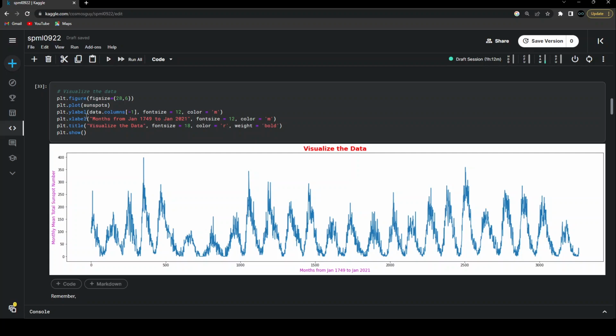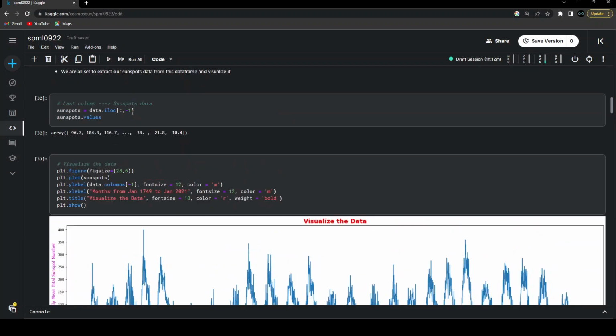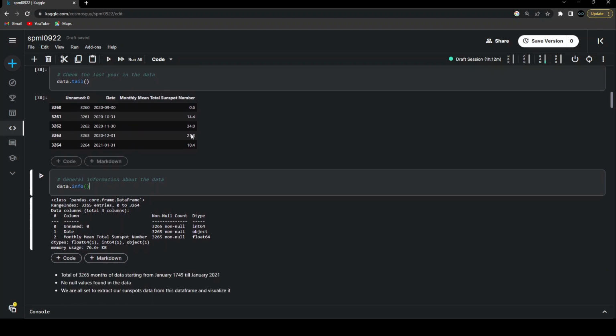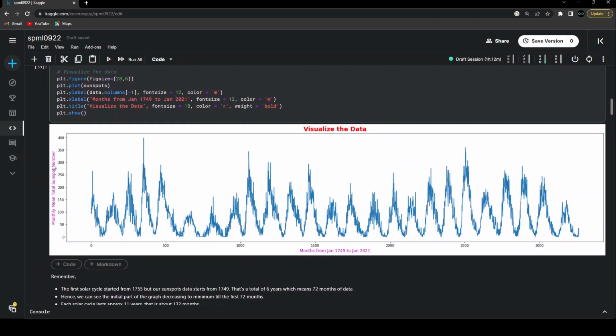In order to get the y label, what I'm doing is using data.columns of the last column. So data.columns is going to give me the list of all the columns that we have, and -1 is going to extract the last name of the column, that is the monthly mean total sunspot number. And that's what we can see over here. Then for the x label, I am giving it the name months from Jan 1749 to Jan 2021. So that's the x axis, and then I'm giving the title and showing this whole diagram.